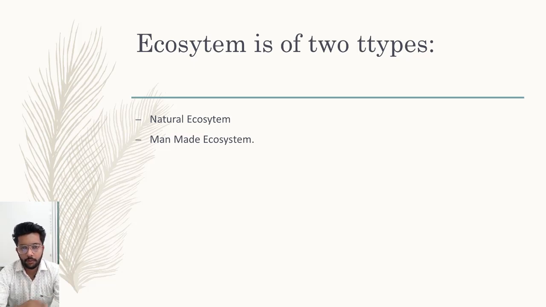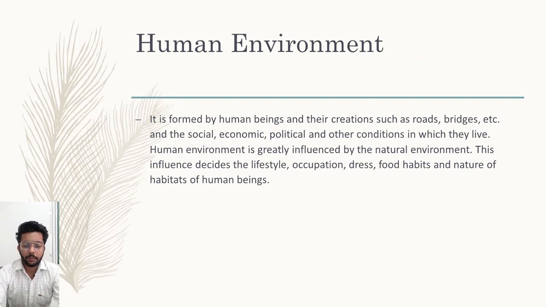Now we are starting human environment. What is human environment? It is formed by human beings and their creations such as roads, bridges, etc., and the social, economic, political and other conditions in which they live. The human environment is formed by human beings and their creations like roads, bridges, etc. It means all the things which are seen around us, which are made by man, form a human environment.